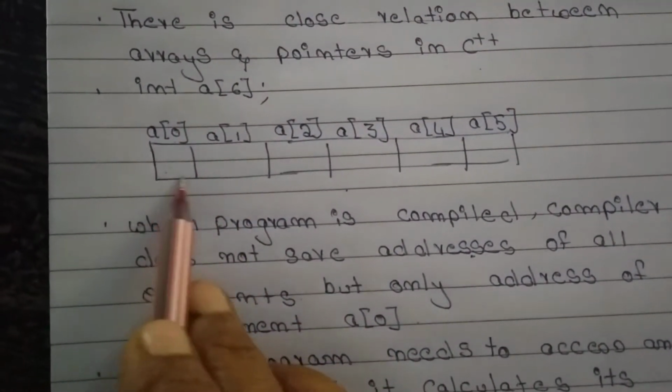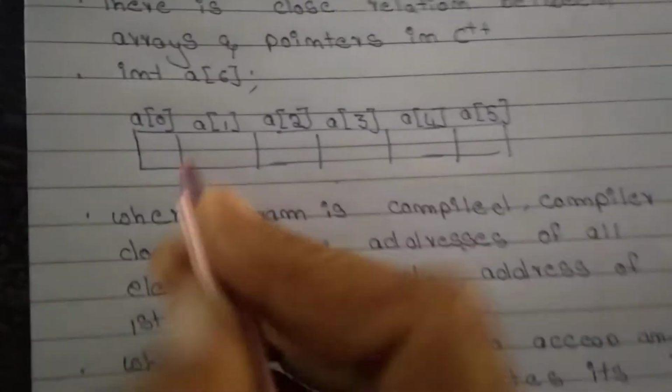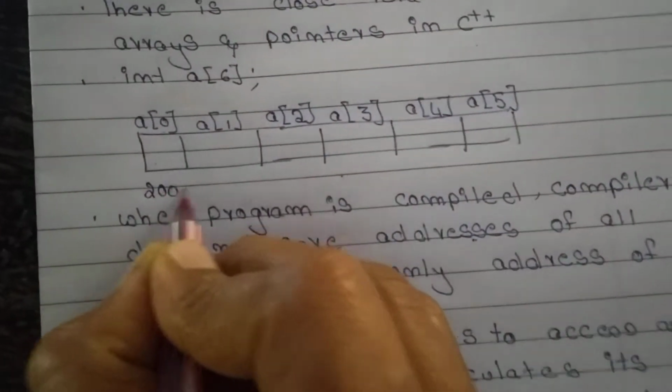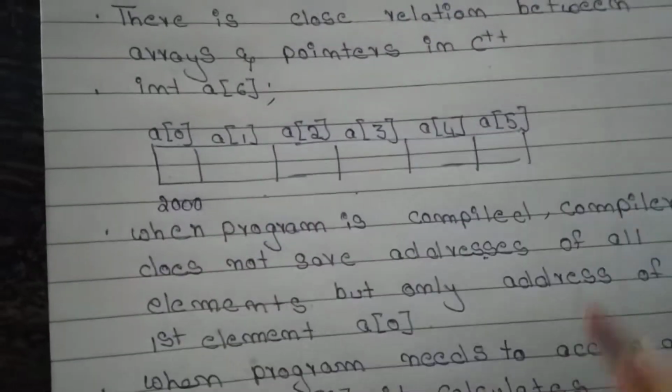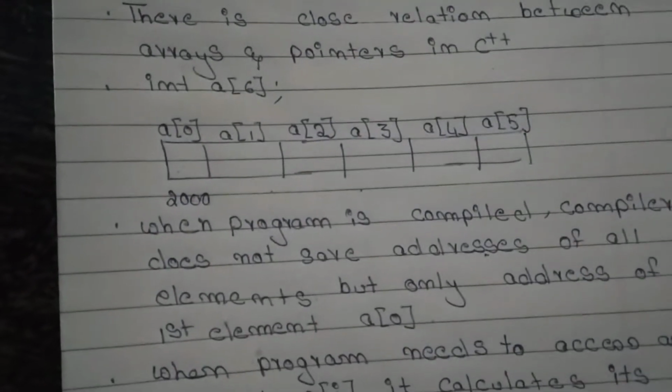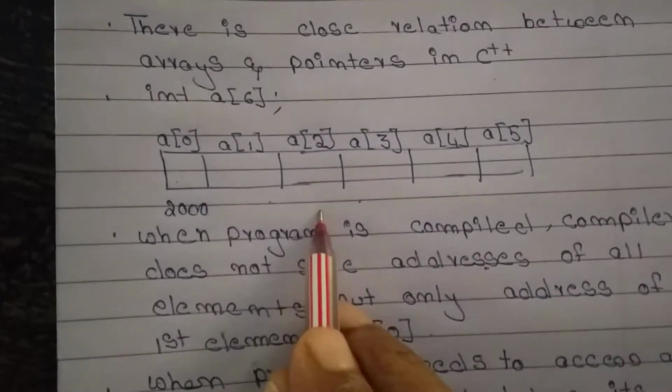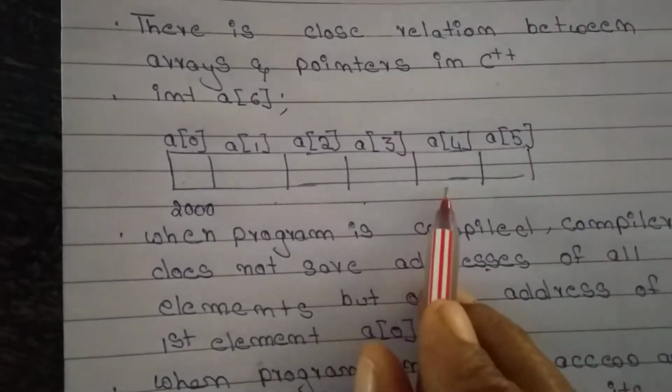Integer means the first location is 2 bytes. For example, if it is 2000, then the next is 2002. So A plus I is the formula which will help us go to the next location. That is how the compiler will move.